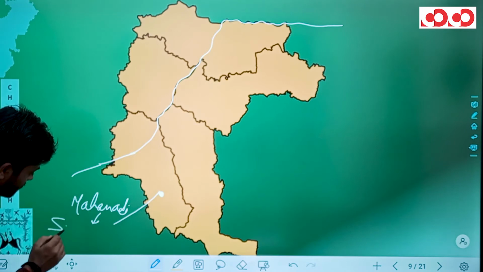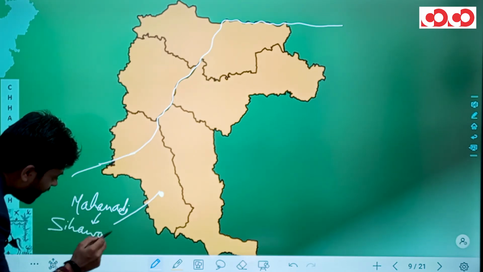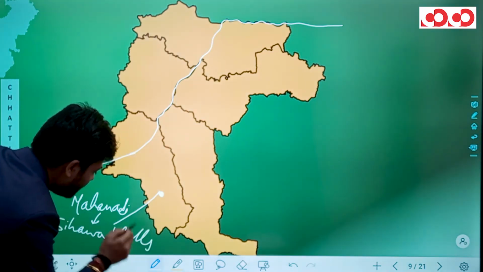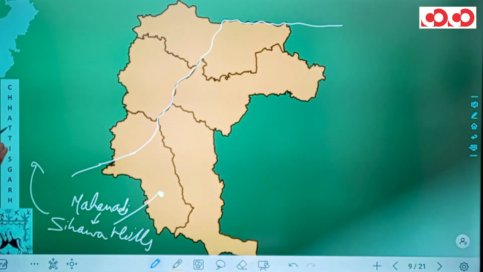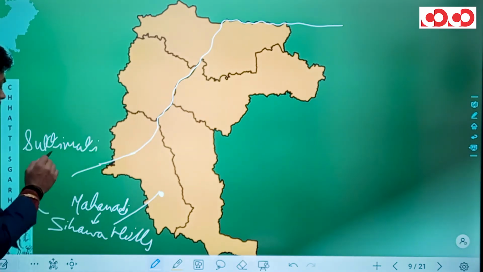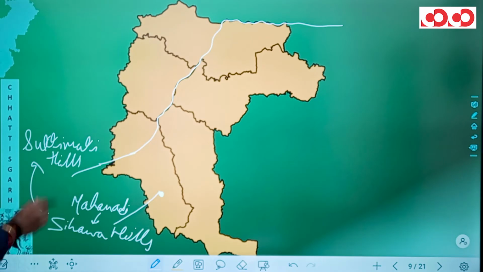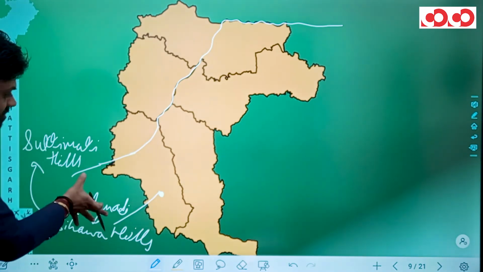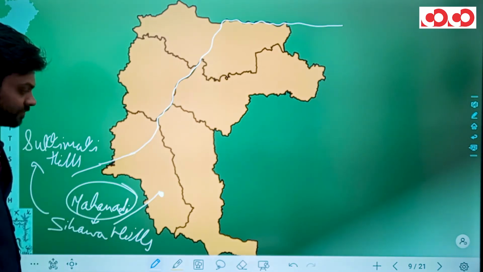It is Sihava Hills. Let me tell you, the ancient name of Sihava Hills was Suktimati Hills. So this is river Mahanadi.